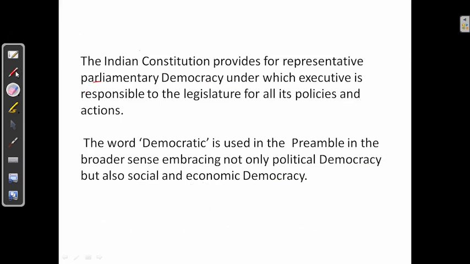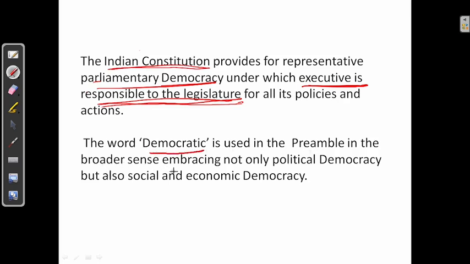The Indian Constitution provides for the representative parliamentary democracy under which the executive is responsible to the legislature. Parliamentary democracy is nothing but the executive being responsible to the legislature. Next, the word democratic is used in the preamble in the broader sense, embracing not only political democracy but also social and economic democracy.